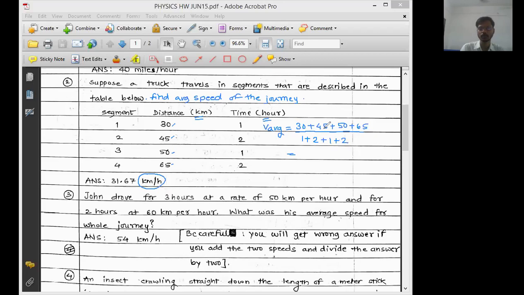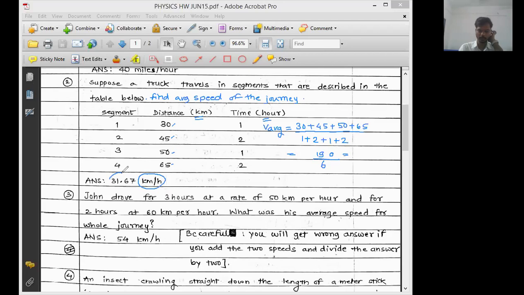So 30 plus 45 plus 50 plus 65. 5 plus 5, 10, carry 1. 1 plus 6, 7. 7 plus 5, 12. 12 plus 4, 16. 16 plus 3, 19. Divided by 1 plus 2 is 3, 3 plus 1 is 4, 4 plus 2 is 6. So 190 upon 6. So anyone tell me what is 190 upon 6?